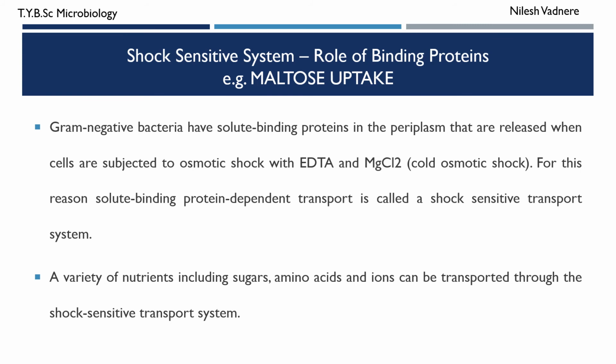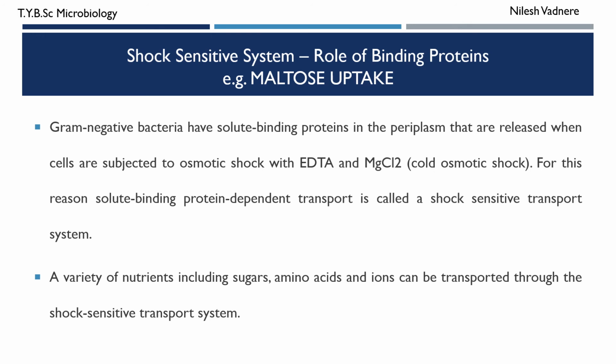Okay, so if the periplasmic proteins are released into the surrounding, there will be no protein available to bind to the solute and bring it to the proteins like ABBC protein. As a result there will be no transport of molecules. So histidine uptake is a good example of this shock sensitive system. So we have seen that in histidine uptake model there are two membranes, outer membrane and inner membrane. When outer membrane is ruptured, the periplasmic protein gets released and there is no histidine binding protein available to bind to the histidine.